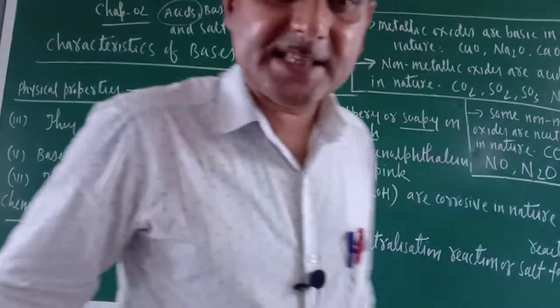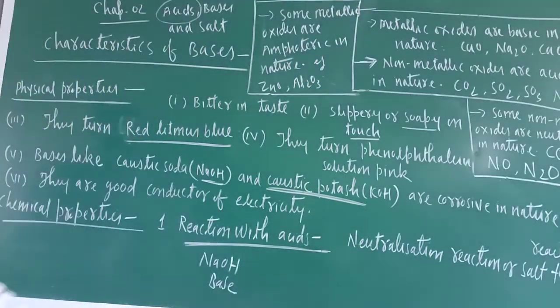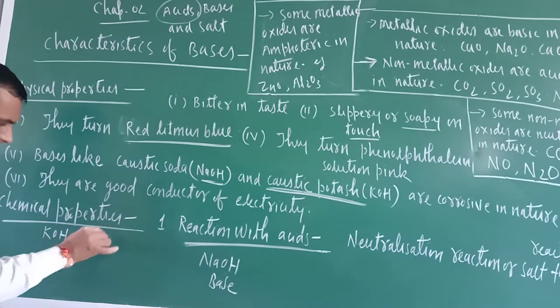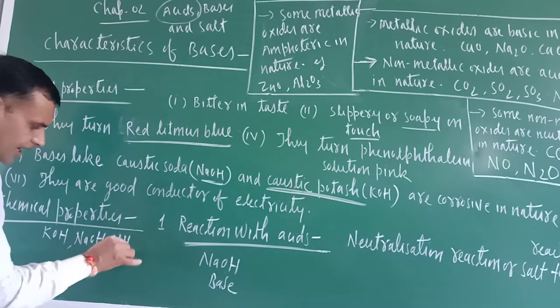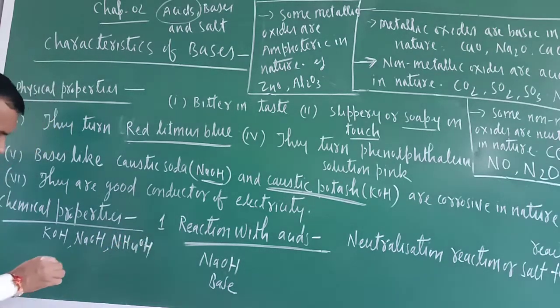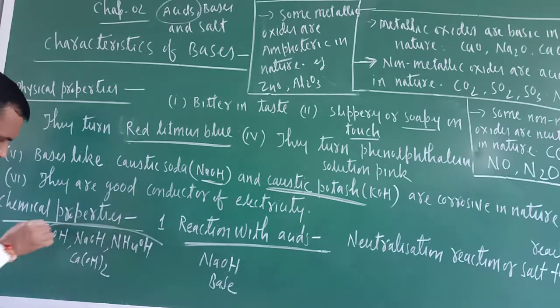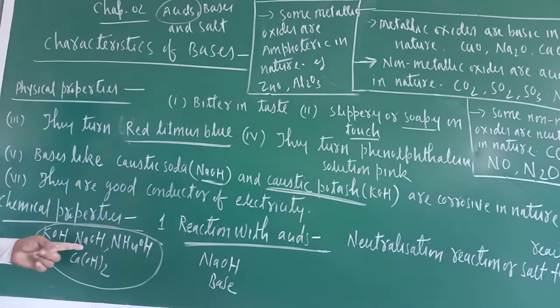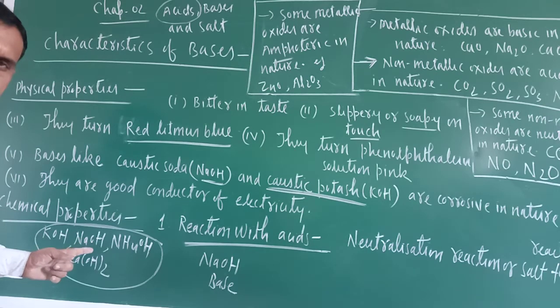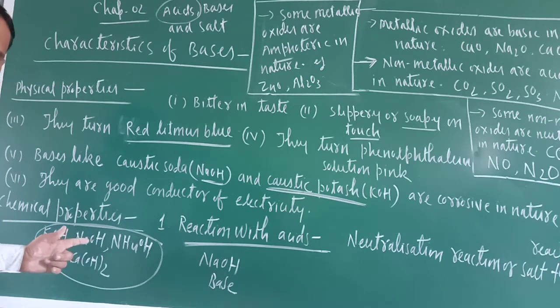And who are the bases? Bases are those substances which contain OH. Just see, KOH, NaOH, NH4OH, and Ca(OH)2, calcium hydroxide. These are bases. What is common in their feature? The common thing is all are having OH.